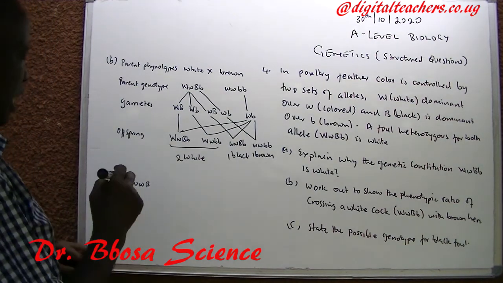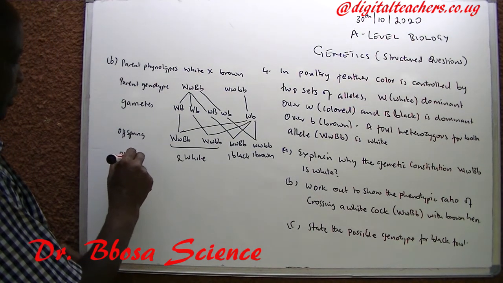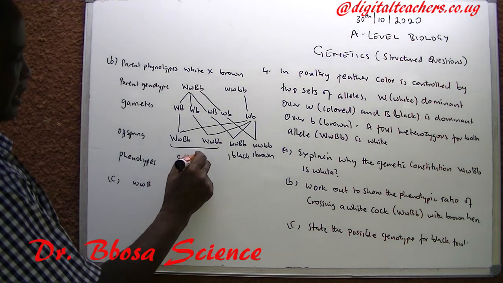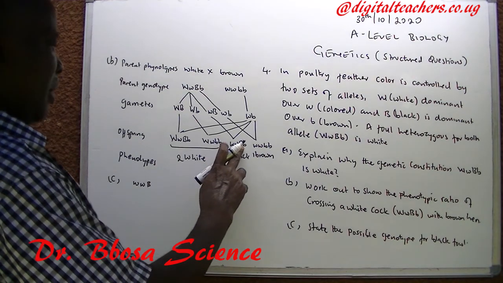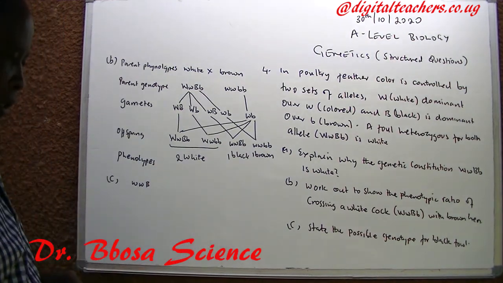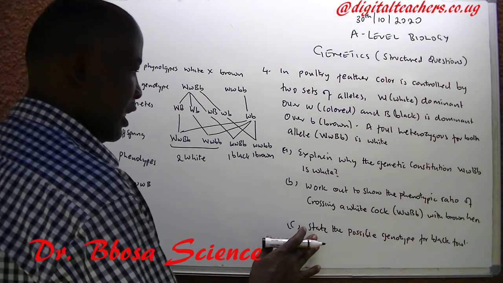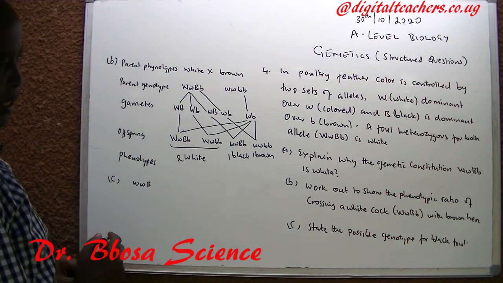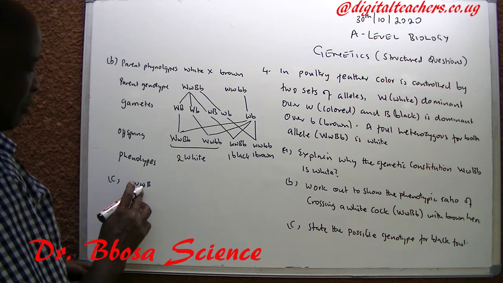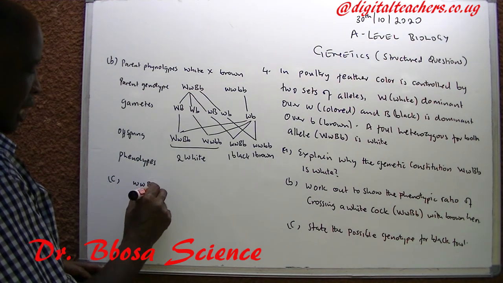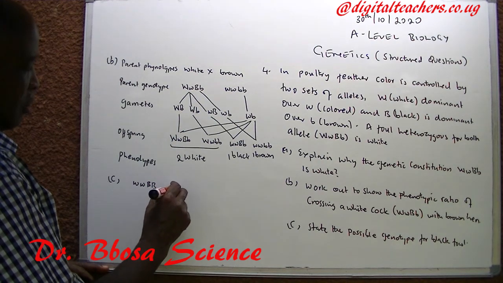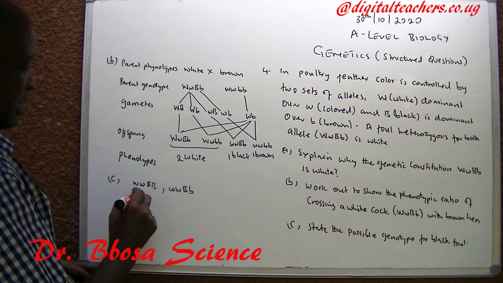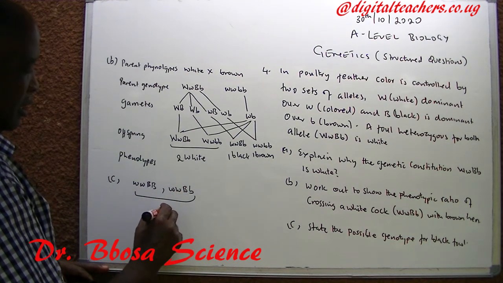Then the phenotypes are 2 white, 1 black, and 1 brown. C, state the possible genotype for black fowl: small w, capital B, or small w, capital B, small b. So these are black.